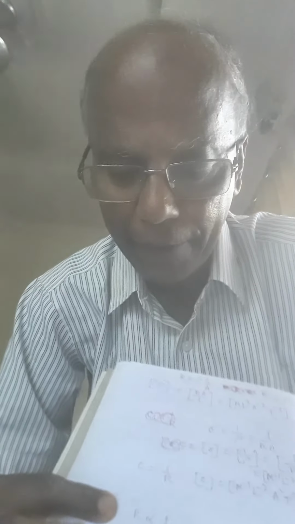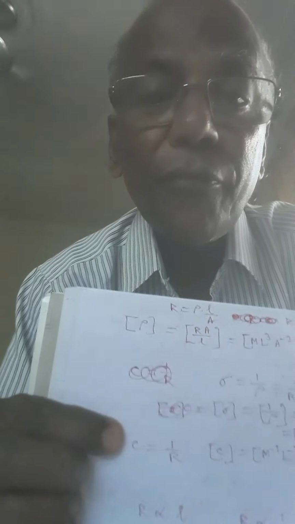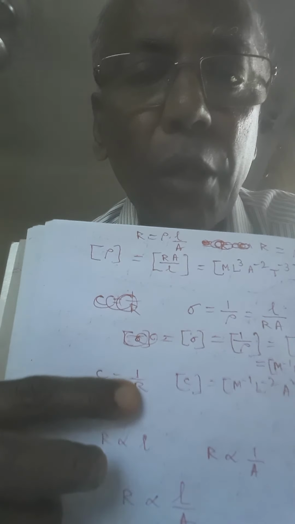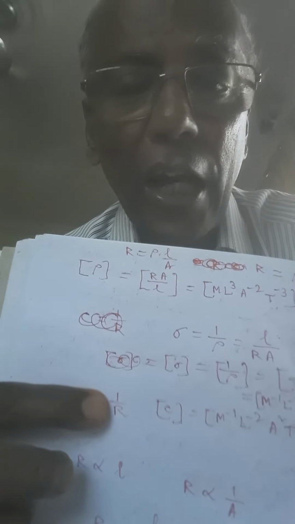Conductance is the reciprocal of the resistance of the conductor. If C be the conductance and R be the resistance, then C is equal to 1 by R. Now this is the conductance.